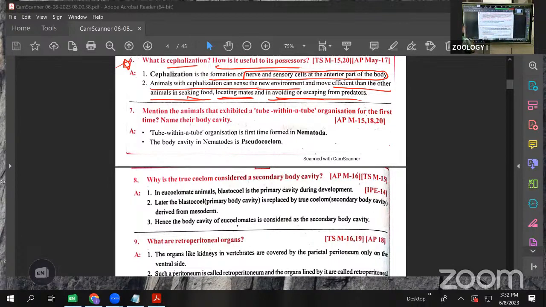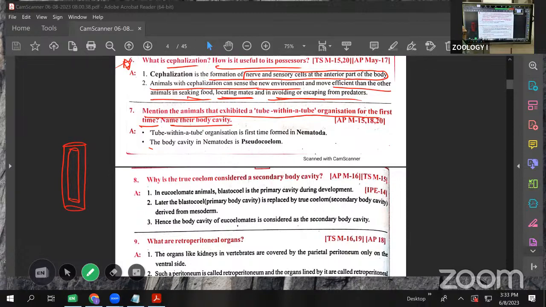Next one is tube within tube. Mention the animals that exhibit tube within tube organization for the first time, and name their body cavity. Here, tube means, for example, the alimentary canal. On the outside, there is the same kind of tube, one more tube like this. The outer body of the organism is like this.